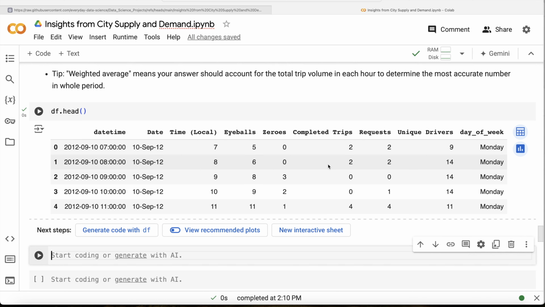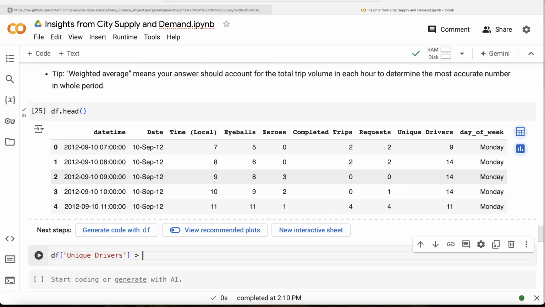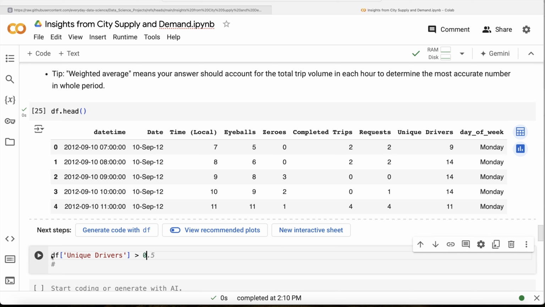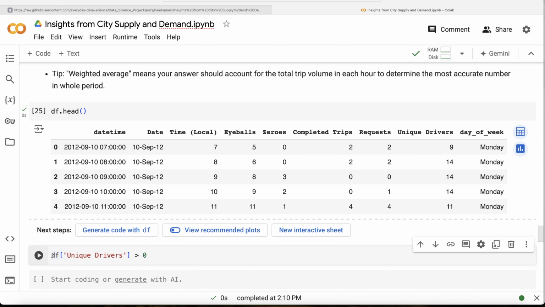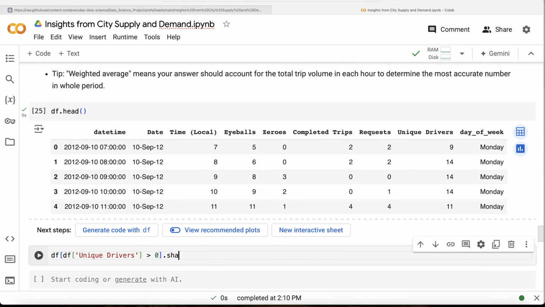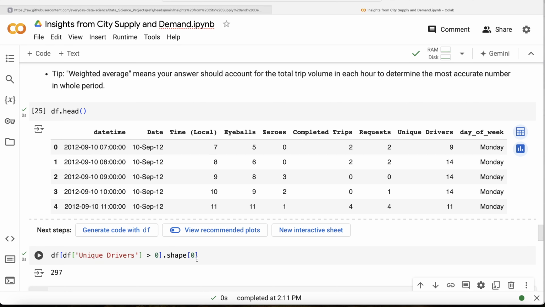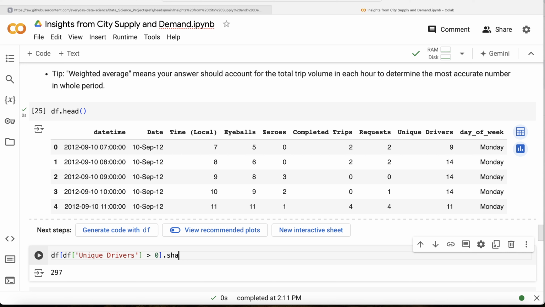So let us keep unique drivers greater than 0, and this entire thing, if passed with the data frame df, is going to perform boolean indexing. If I do dot shape, initially we had 336 rows, you remember, and here we have 297. So there are 39 rows where we have 0 unique drivers. We just inquired about this, but now let us save this data frame into df drivers.